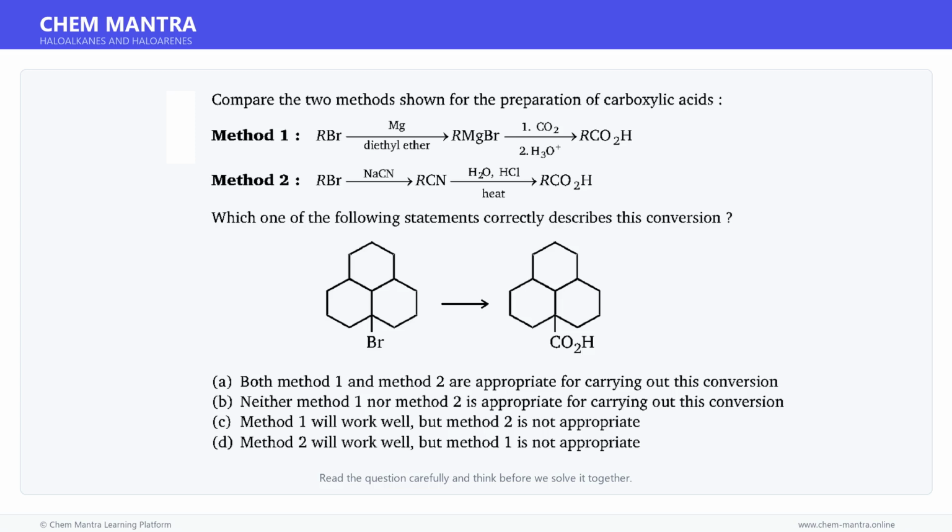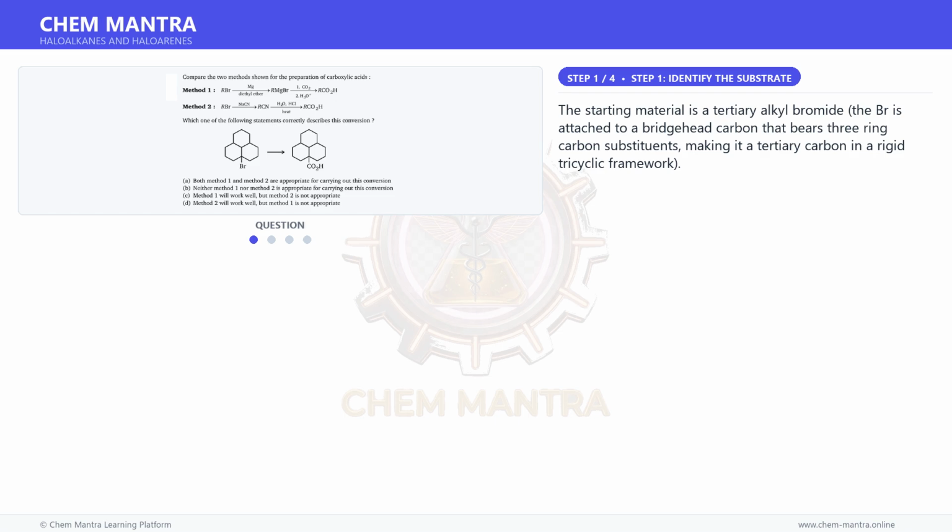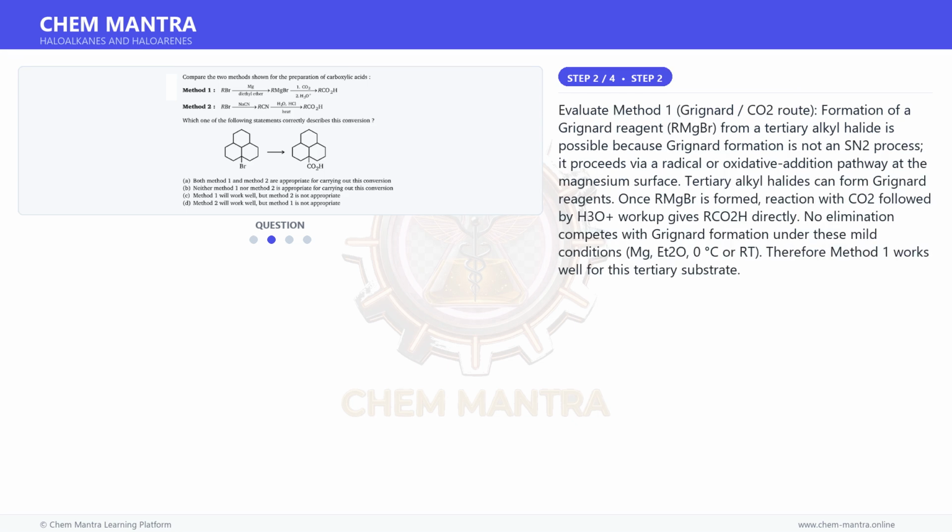Here is a question. Read it carefully and think about the answer. Let us solve it step by step. Let us begin solving this step by step. The starting material is a tertiary alkyl bromide. The Br is attached to a bridgehead carbon that bears 3 ring carbon substituents, making it a tertiary carbon in a rigid tricyclic framework. Moving on to the next step.